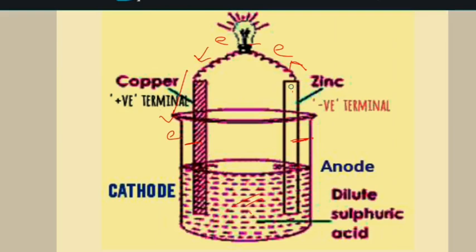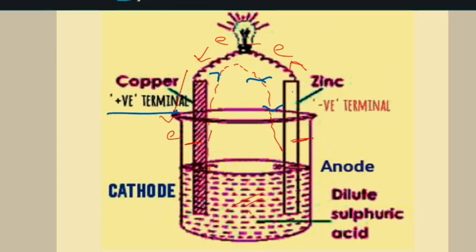Electron moves from zinc rod to copper rod, so current moves from copper rod to zinc rod. Hydrogen gas evolves, zinc loses electrons, it is clear, and electron moves from zinc rod to copper rod, and current moves from copper rod to zinc rod, and hence it is called the positive terminal.